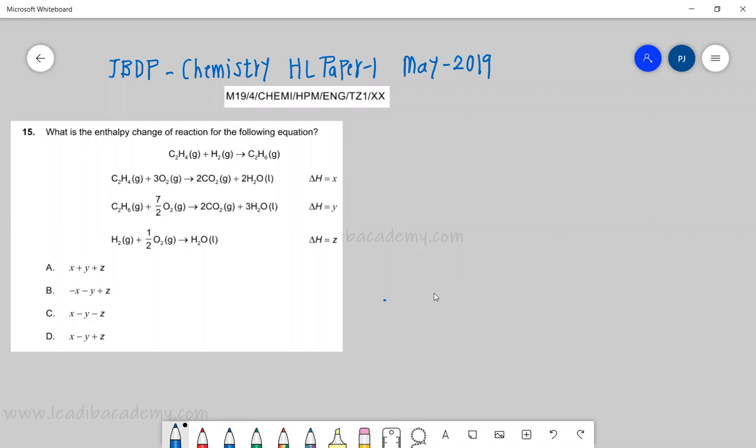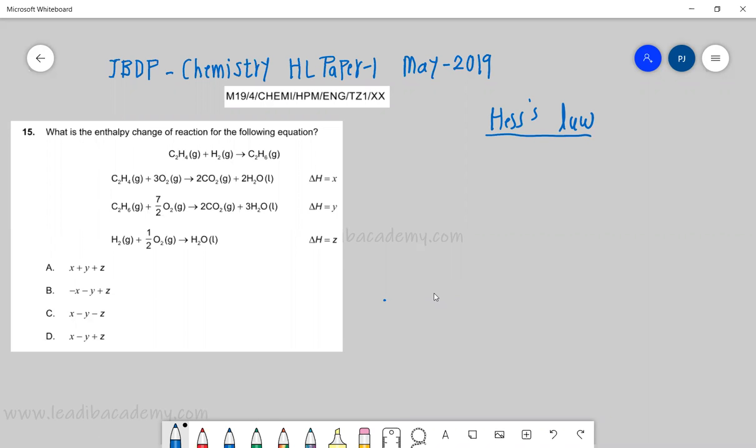Okay, let's see question number 15. What is the enthalpy change of reaction for the following equation? So what are we going to apply? Simple, Hess's law. So what does Hess's law state?